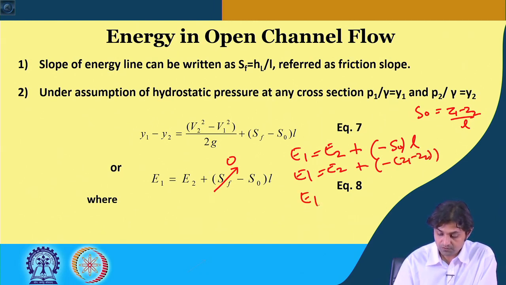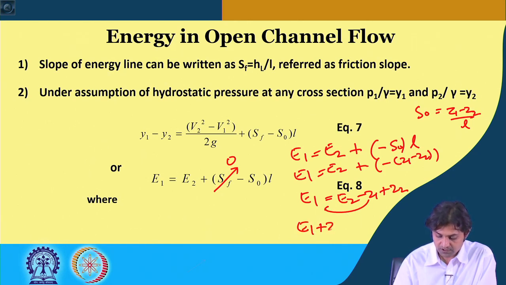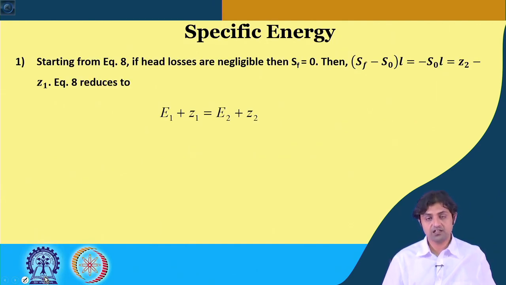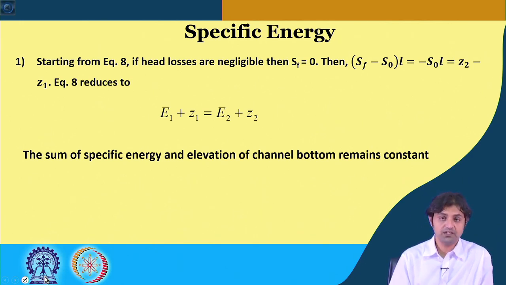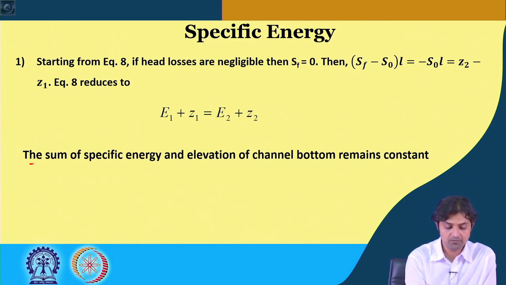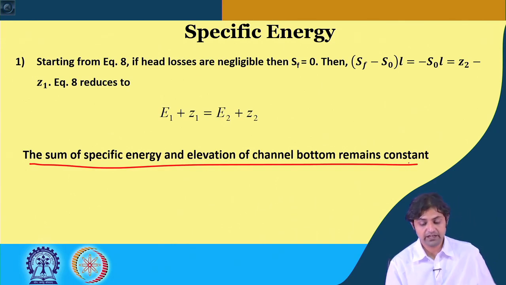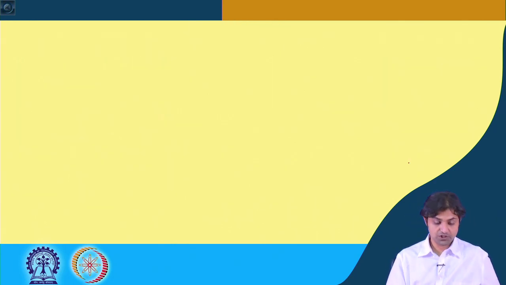So, E1 is equal to E2 minus Z1 plus Z2, and if you bring Z1 on this side, it becomes E1 plus Z1 is equal to E2 plus Z2. So, this is the result that we have got, which indicates that the sum of specific energy and the elevation of the channel bottom remains constant if the head losses are negligible, in a frictionless case.